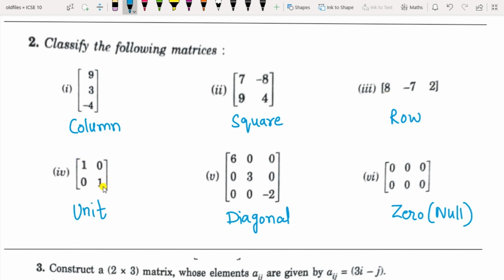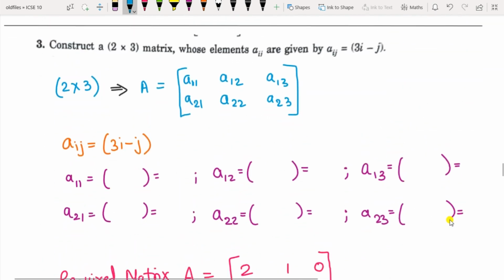Now in this one, the diagonal elements are 1 and all the rest of the elements are 0. So it is called the unit matrix or the identity matrix. Then in this case, you have all the elements 0 except the diagonal elements, and the diagonal elements are other than 1. So it is called the diagonal matrix. Here all the elements are 0, so it is called a zero or the null matrix. Next one.